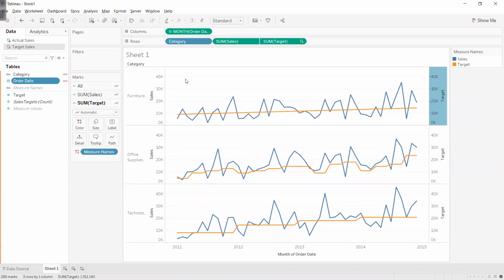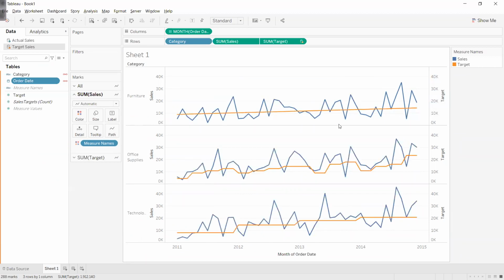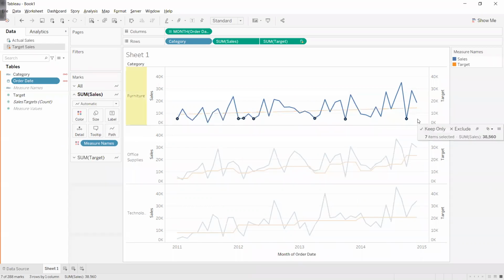Now it is 0 to 40, it is 0 to 40. Now this orange line is the target line and the blue line is the actual line. Whenever I am crossing the orange line at the top, it is meeting the target and going above the target. Whenever I am going below the orange line, I am not meeting the target.